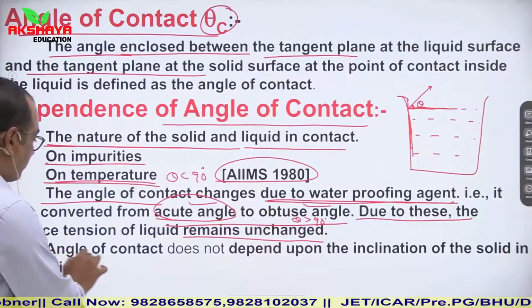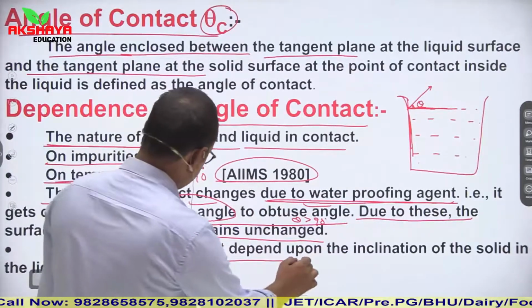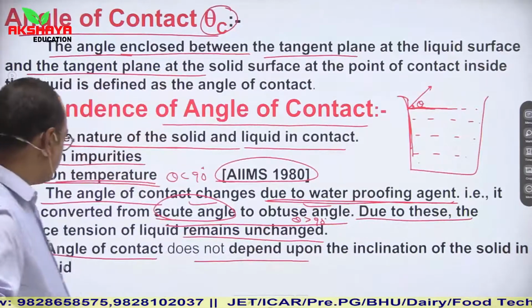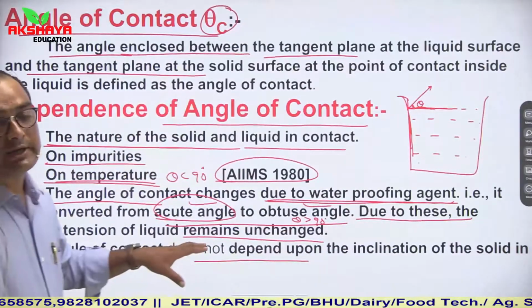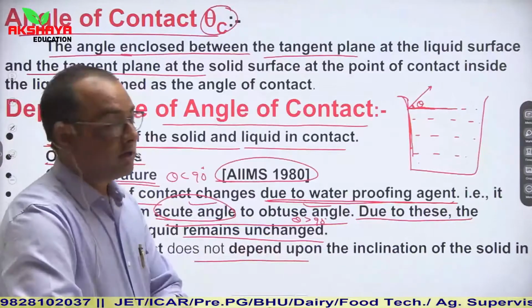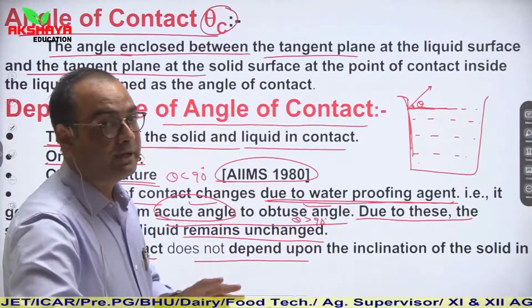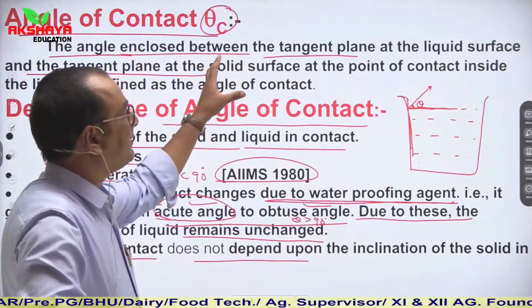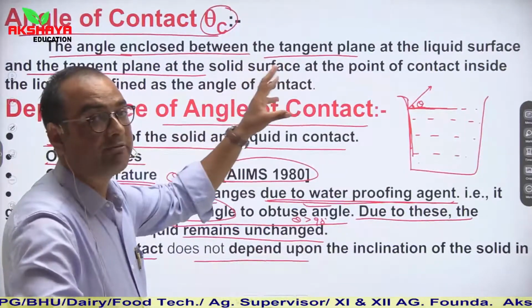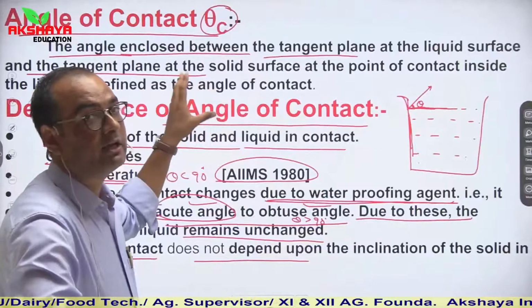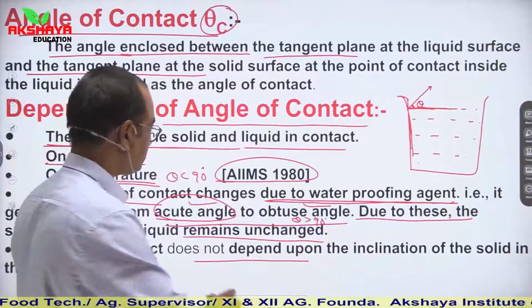So it also plays an important role in waterproofing agents. Then, angle of contact does not depend upon the inclination of the solid in the liquid. So it is independent of inclination. We need not know the inclination of the solid in the liquid. We simply should know the angle between the tangent plane of the liquid surface and the solid surface. That only will give you the angle of contact.